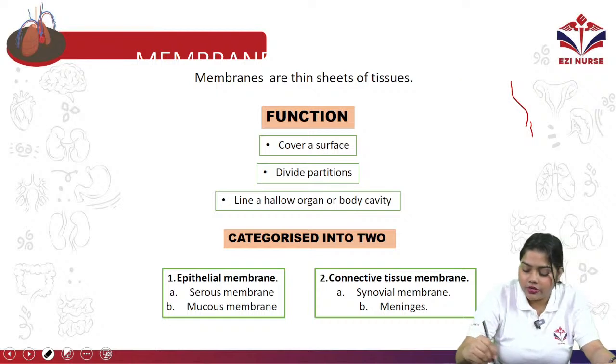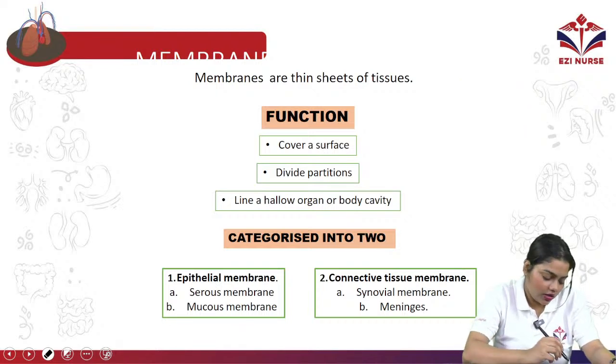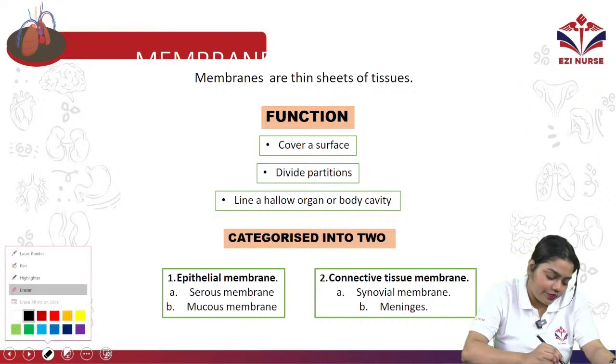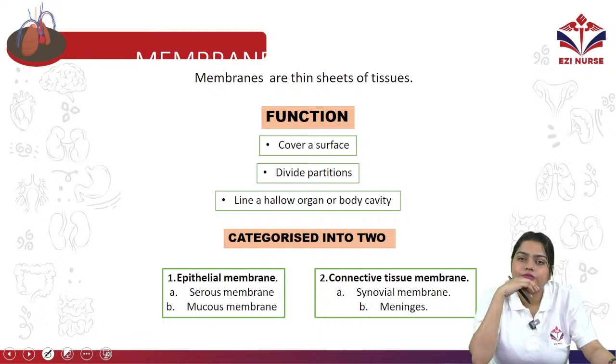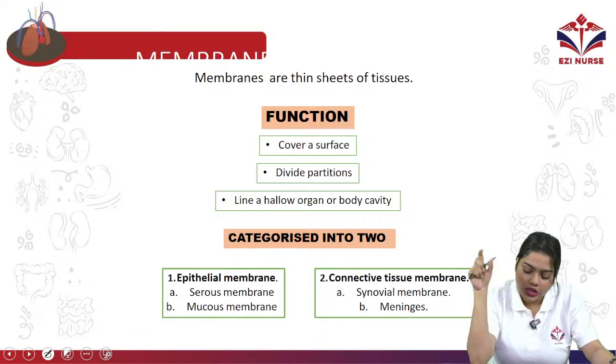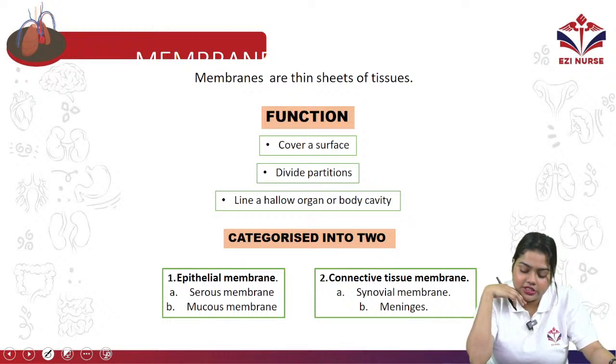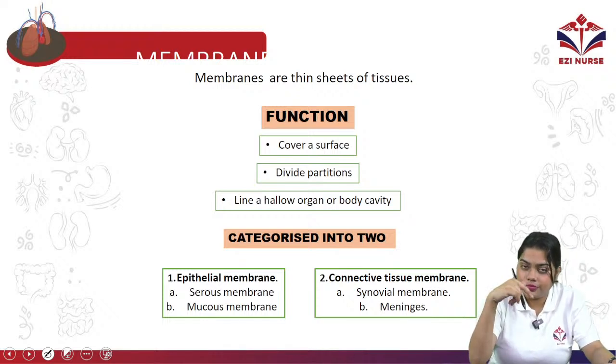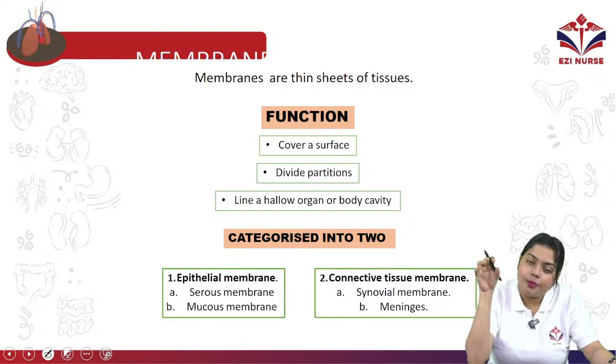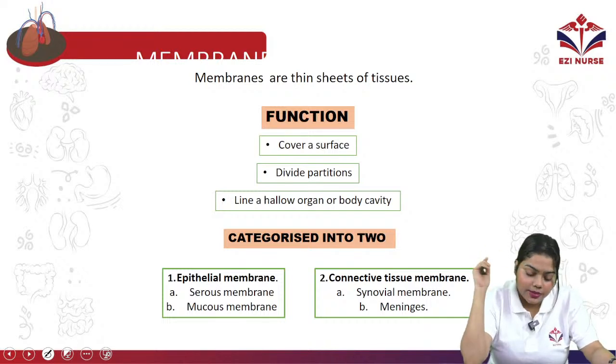What? Can you guys guess? What is the name of the brain membrane? You can write it down in the comment section. Okay, so the name of the brain membrane is meninges, and for the heart it is myocardium. So there are different types of membrane.